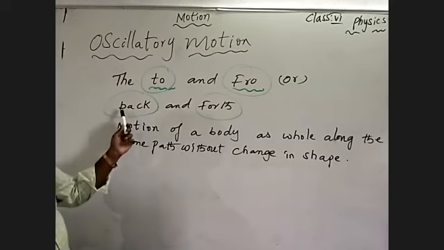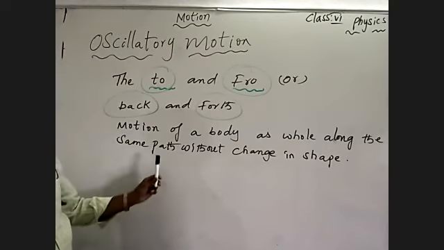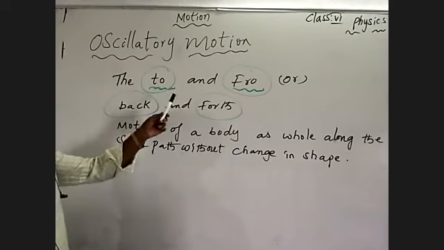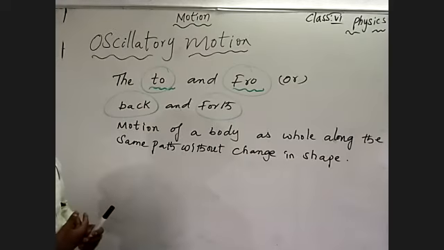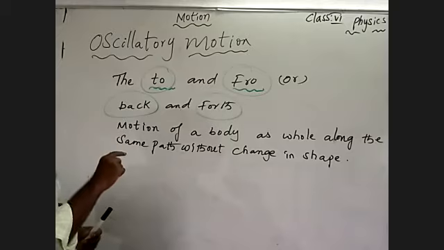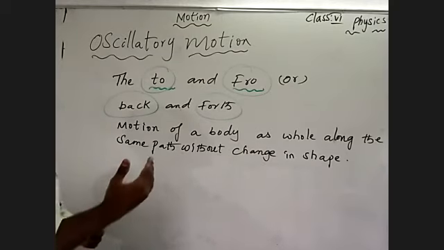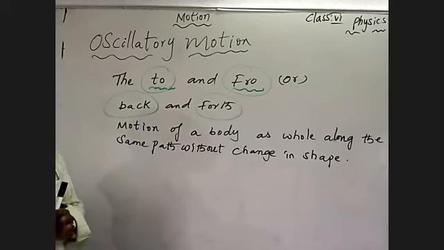Same as the back and forth motion of your body as a whole along the same path without changing shape. Understand? So generally, to and fro means what? Back and forth. To move front and to move back. The body which possesses such a type of motion, you can say the body is moving with oscillatory motion. It moves in the same path to front and back. What is the path? It went to the front, and in that path it comes to the back without changing the shape. Understand?